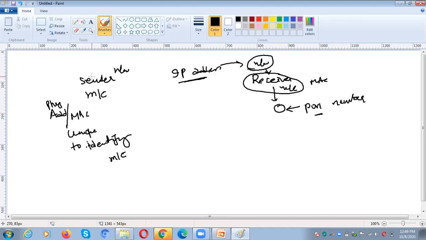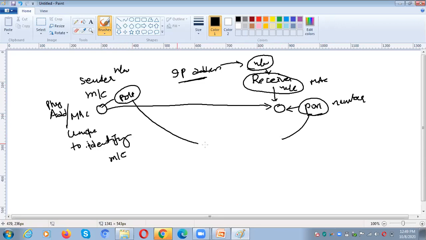In the sender machine, from this process we want to communicate to this process. This process has a port number, and this one also has a port number. So this is the sender port and this is the receiver port. The port is for identifying the process.